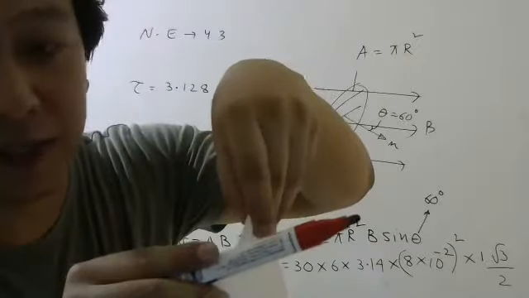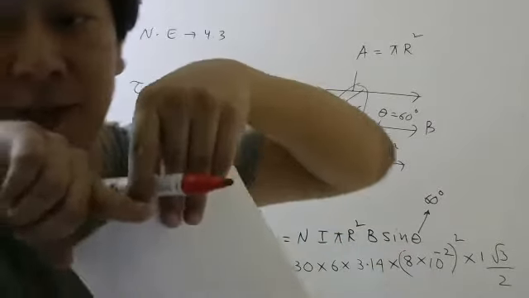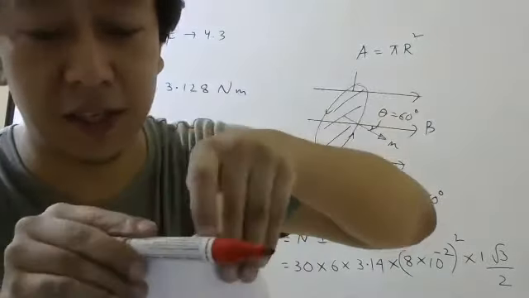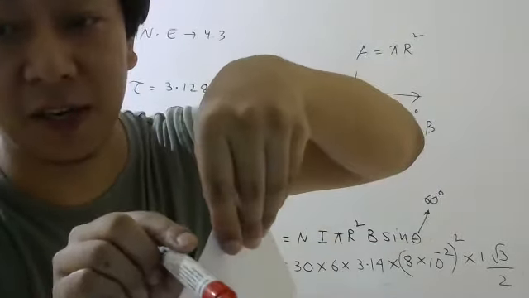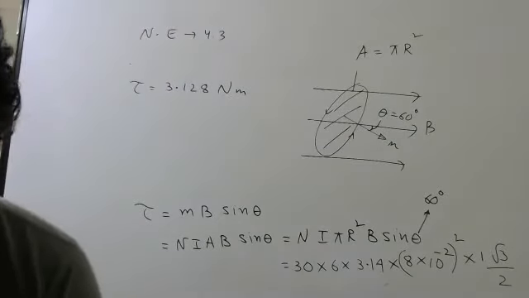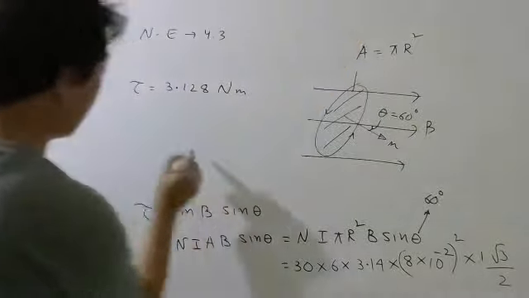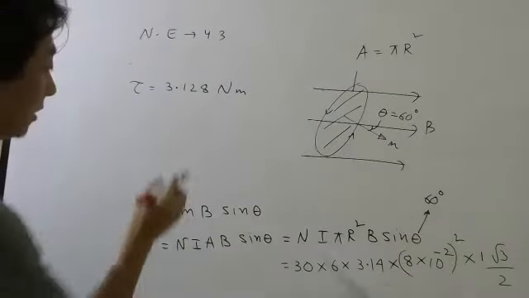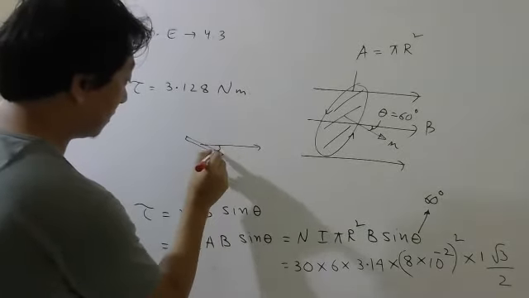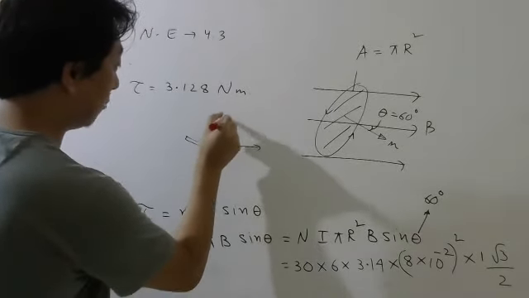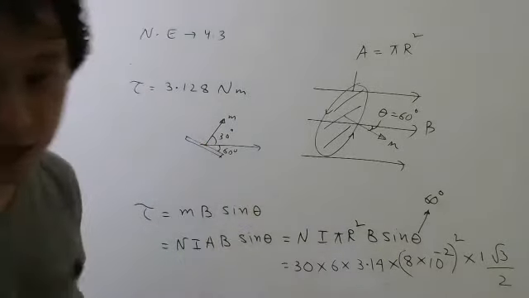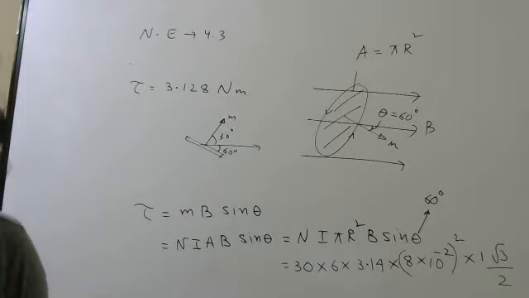So if this angle is given 60, magnetic moment is, remember, perpendicular to this plane. So that will be 30 degree. Okay. So if this is 60, this will be with 30. Again, it's difficult to really draw for me. So basically from top, if you see, if this is the plane of the coil, and if magnetic field is given this way, if this is given 60, then magnetic moment will make 30 degree. That is what I'm trying to explain. But from the top, you have to see. Okay.